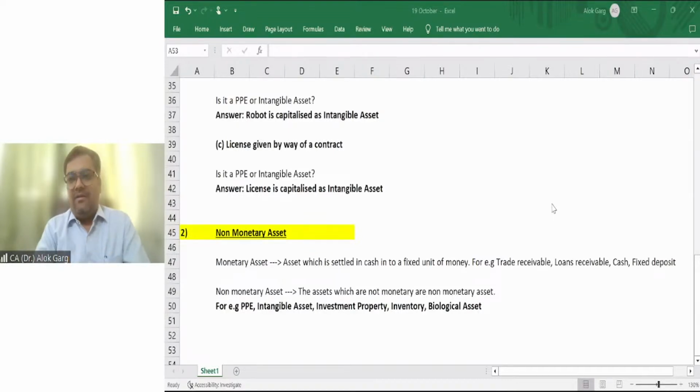Non-monetary assets are other than the monetary assets, as simple as that. Trade receivable, loan: these are items where you know that I have a right to get this much amount of money, so it is a monetary asset. Is that clear, friends?